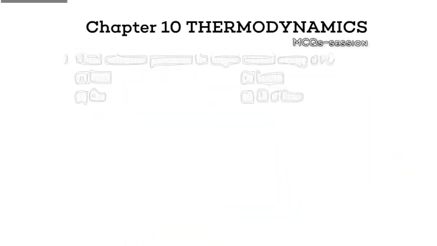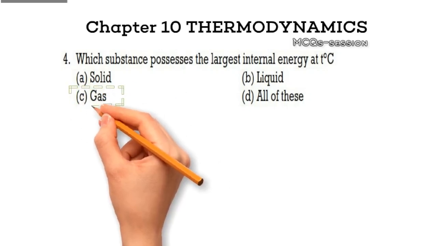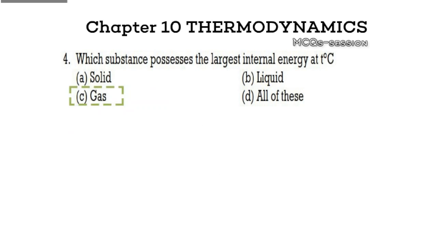Question 4. Which substance possesses the largest internal energy at a given temperature? Option A, solid. Option B, liquid. Option C, gas. Option D, all of these. What's your answer? Pause and decide now. Correct answer, Option C, gas. Explanation. Gases generally have the highest internal energy at a given temperature because of their greater molecular kinetic energy compared to solids and liquids.